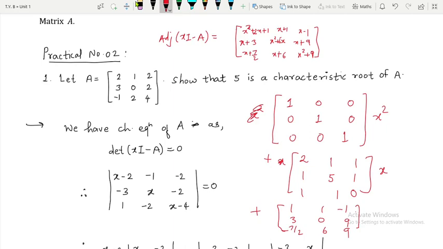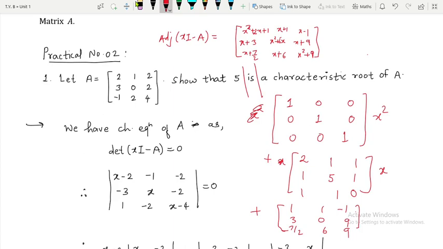Is that okay? But if you are having a matrix of order n, you are going to get entries of adjoint of xI minus A as polynomials having degree at most n minus 1, because in case of order 3 we go up to polynomials of degree 2. So whenever you are having a matrix of order n, we will go up to polynomials having degree at most n minus 1. I hope you are getting my point, and therefore you can write this adjoint of xI minus A in this form. That is what we have done, right?